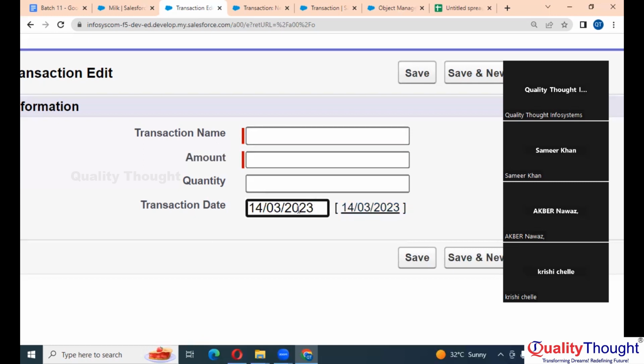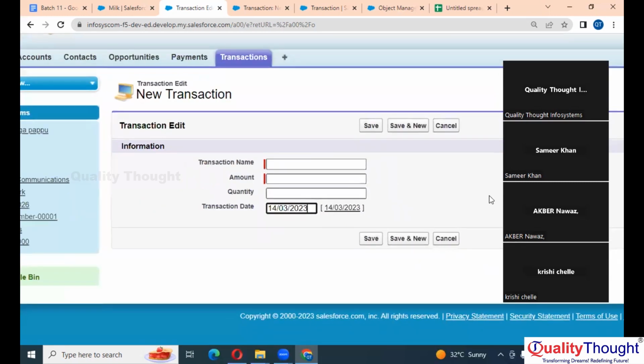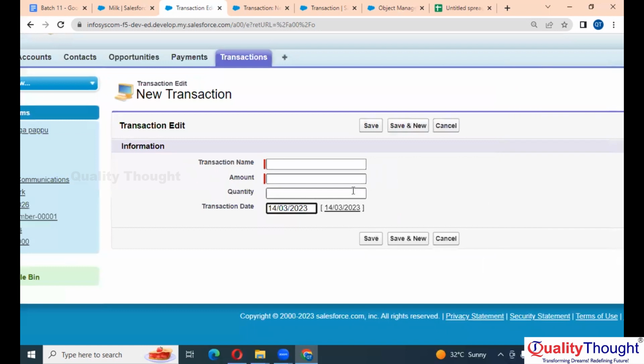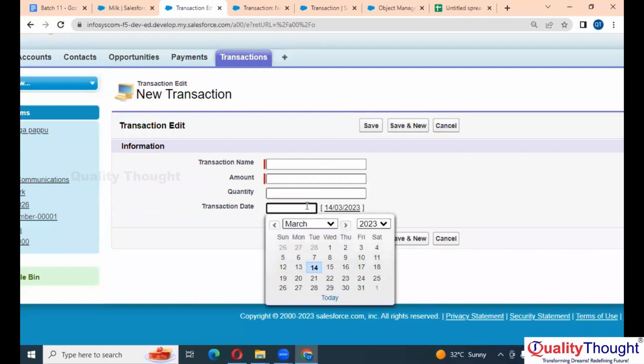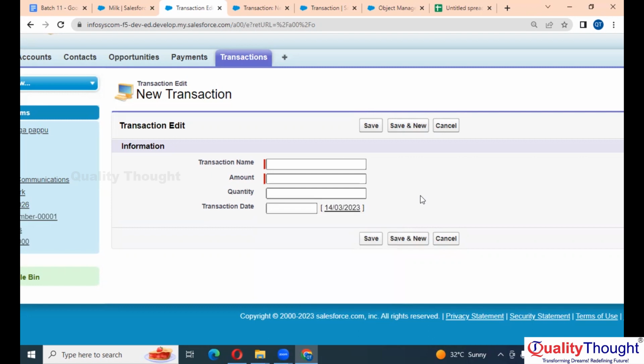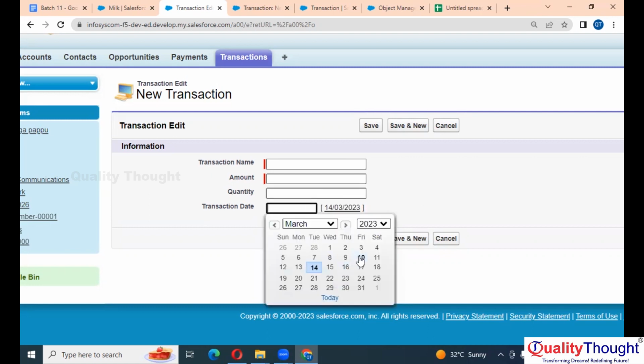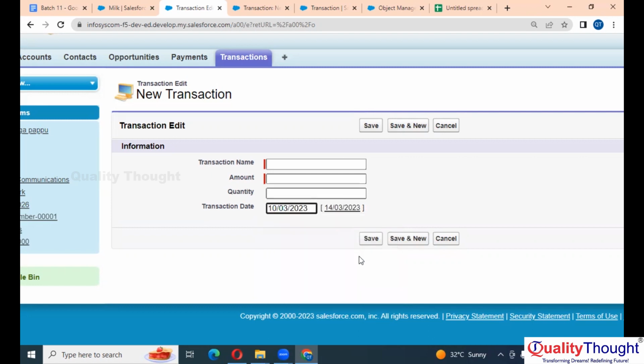If someone is making the transaction today, they don't need to click and put the values again. Otherwise, if I click on it, I'm getting one calendar, and from here I can select any date. Clear?